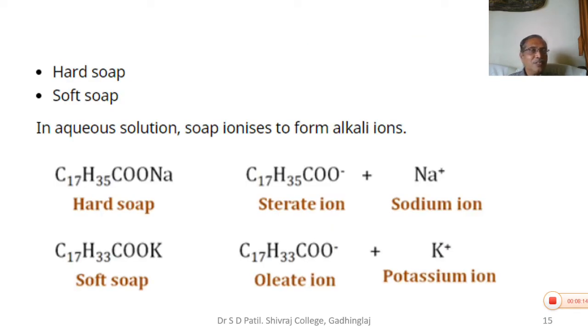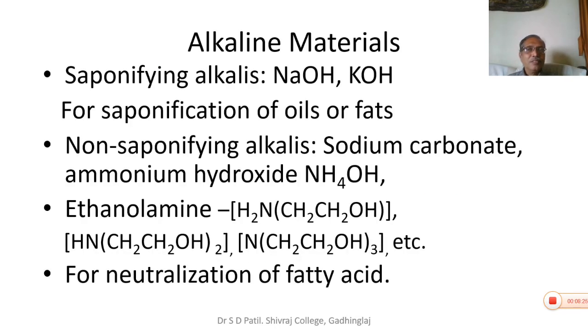So as I mentioned, hard soaps and soft soaps are obtained by particular components of the oil or fat, and these can be modified. The oil, fat or fatty acid are to be converted into soap, and the second important raw material required is alkaline material. So as per the definition, soaps are the alkali salts of higher fatty acids obtained from triglycerides.